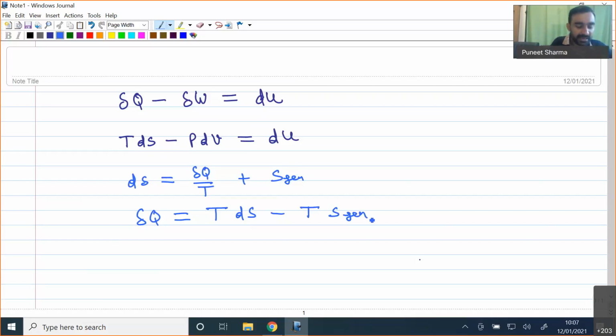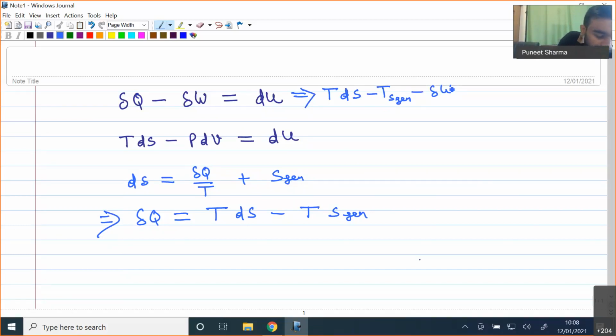Okay, now if I use the first equation, which is applicable for any system, and replace del Q, I can write T into dS minus T times S generation minus del W.